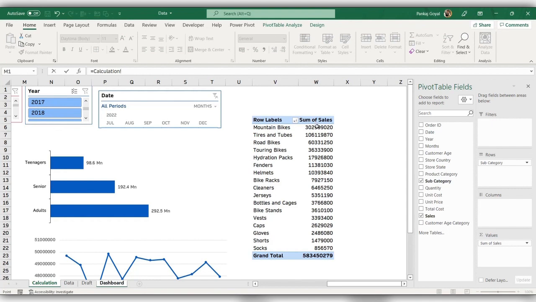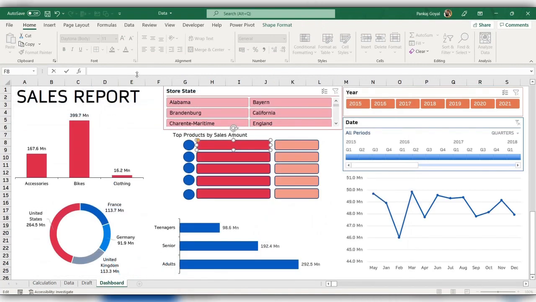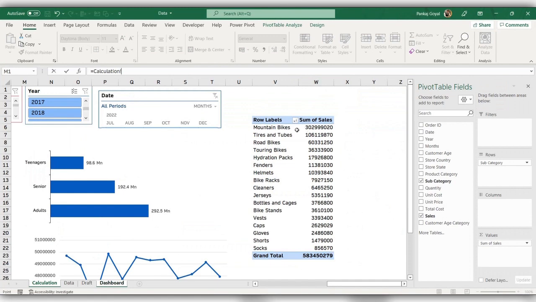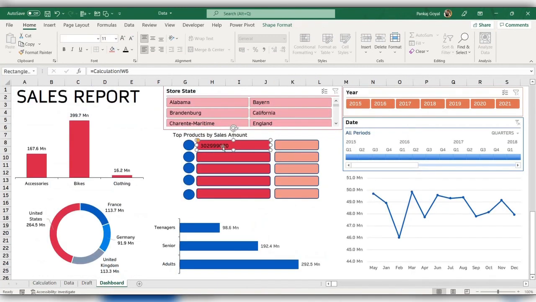Now if you click on this cell, you will see that the GETPIVOTDATA formula has been enabled here. We do not want any GETPIVOTDATA here. So click here, equal to, go to the calculation sheet and manually write the reference, which is W6, and press OK. So this is for the amount which needs to be here.